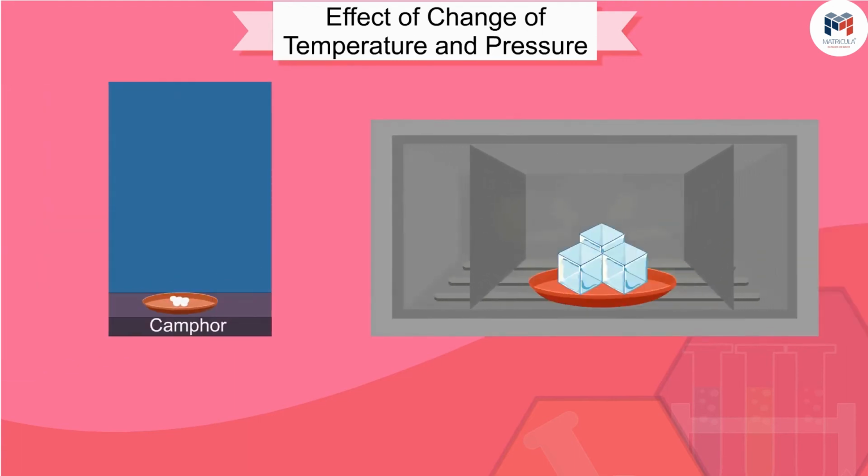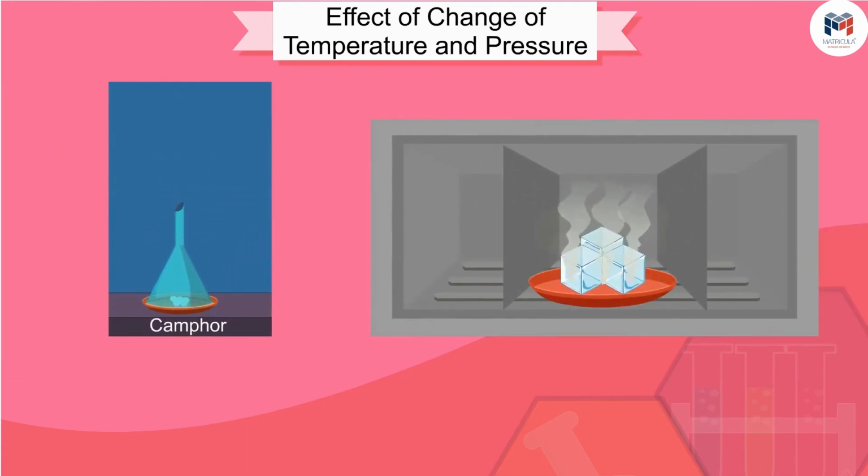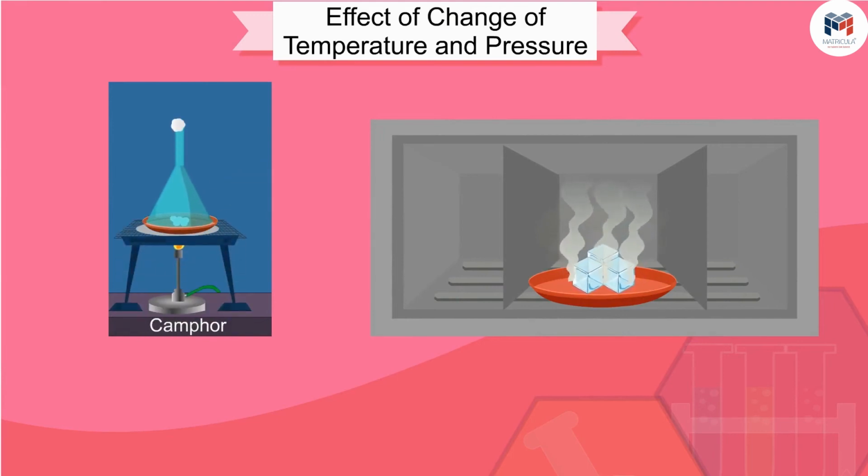Thus, we can say that pressure and temperature determine the state of a substance, whether it will be solid, liquid, or gas. Is it necessary to always heat or change pressure to change the state of matter?